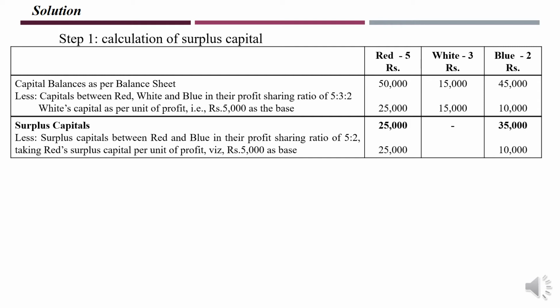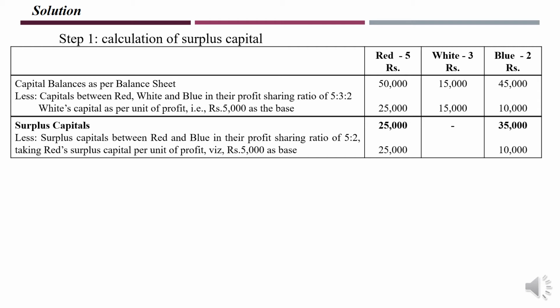Then look at here in the realization process, the first realization took place on February 1, 2006. So the realized value was 30,000, which is not enough to pay the total of this. So how much do you have to pay here? 35,000 plus 25,000, you need to have 60,000. So the question is how to allot that 30,000 between these two? For that you have to go one more step.